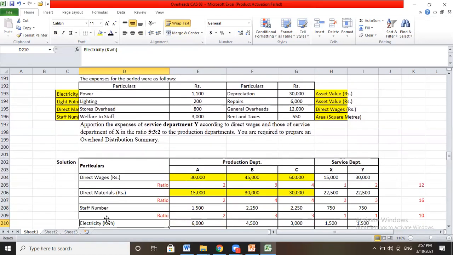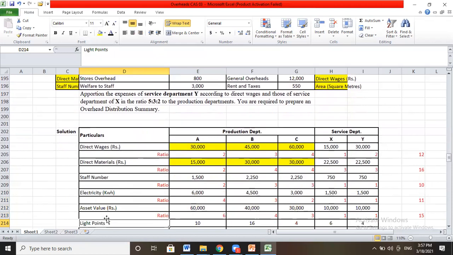In case of direct wages, we have these expenses as 30,000, 45,000, 60,000, 15,000, 30,000. So as per calculation, direct wages will be in the ratio of 2:3:4:1:1 by using 15 only. 15 ones are, 15 twos are, 15 fours are, 15 threes are.